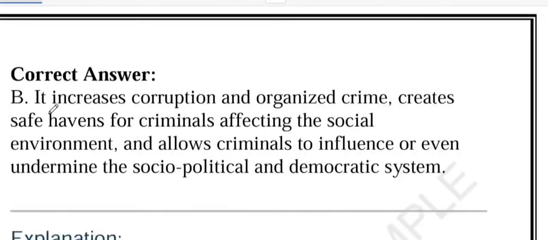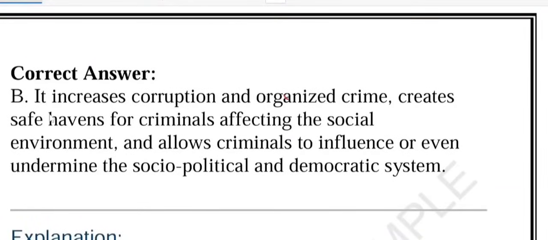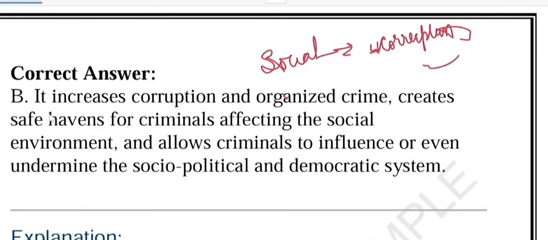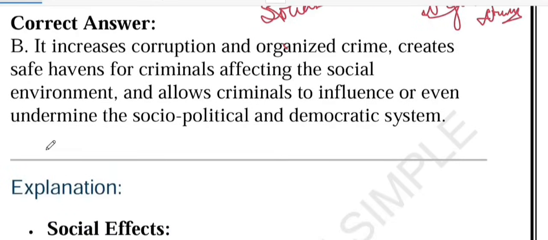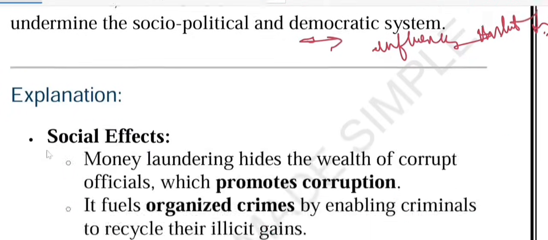So let's quickly summarize the key points. It has both a social effect as well as a political effect. The social effect is more corruption and more organized crime. First of all, corruption is a kind of social effect. The second example is organized crime, and it is a safe haven for criminals. Second is the political effect. Criminals gain influence and weaken our institutions. Our institutions become weak and can even erode democracy. So money laundering is not just a financial crime. It is a threat to society, politics, and national security. I hope it is clear.